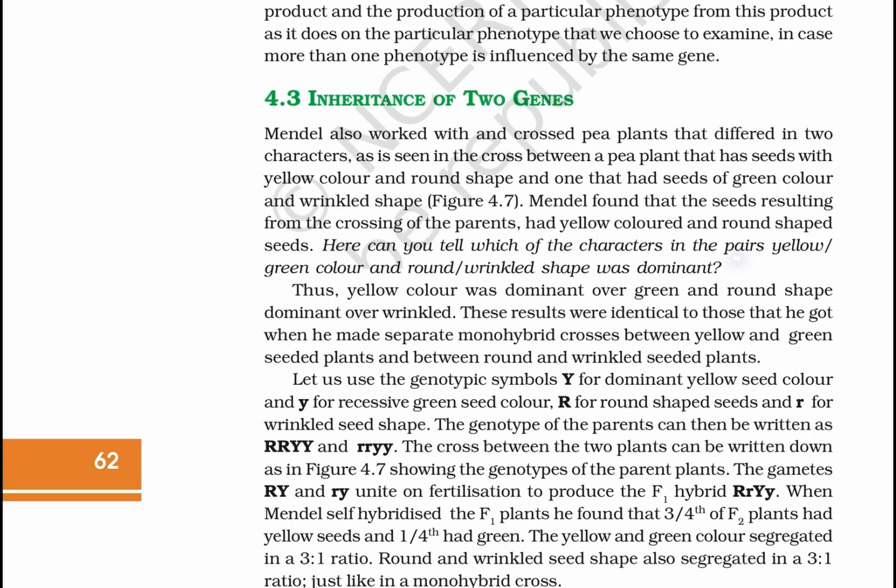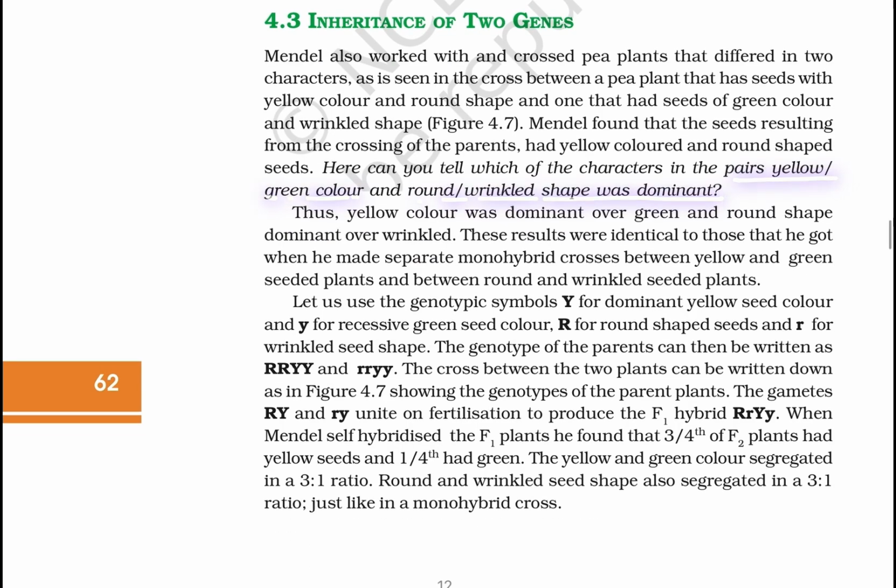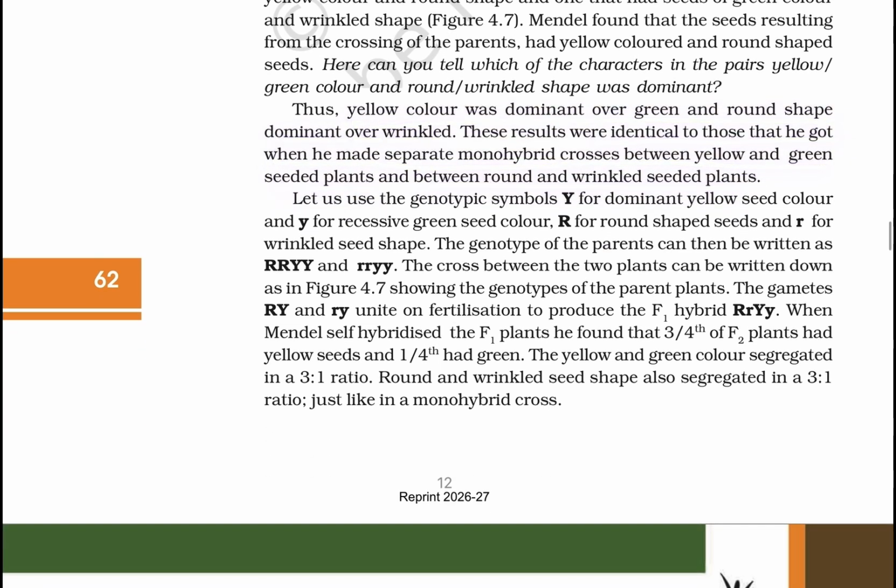Here you can tell which character in each pair was dominant. Thus, yellow color was dominant over green and round shape dominant over wrinkled. These results were identical to those we got when we had separate monohybrid crosses between yellow and green seeded plants and between round and wrinkled seeded plants.